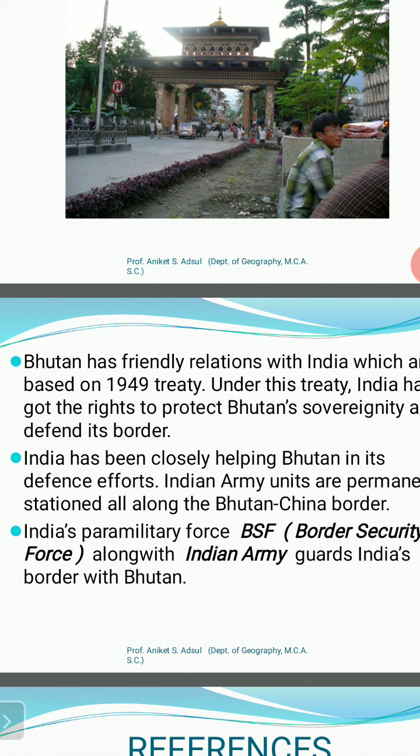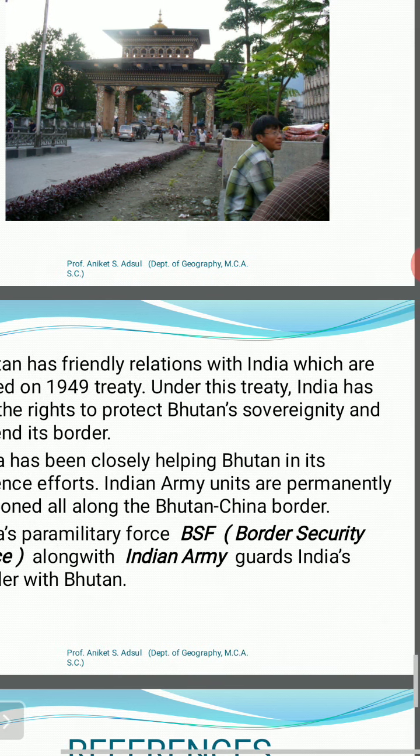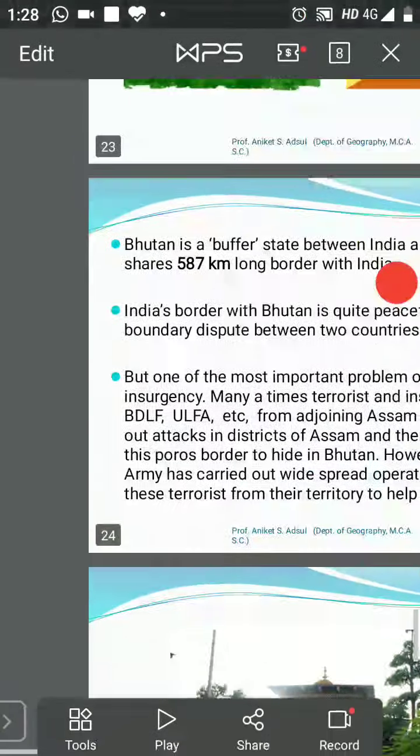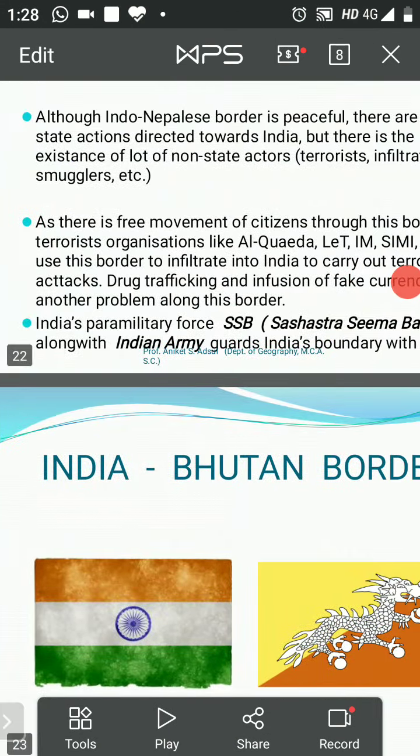So this was all about the border issues of India with Nepal, Bhutan, and China. So this was all about the three countries.